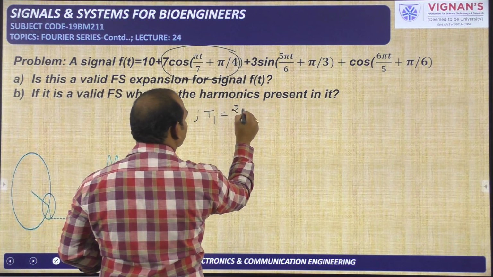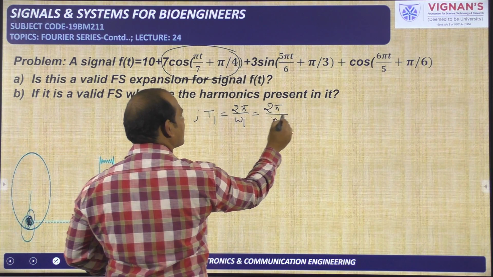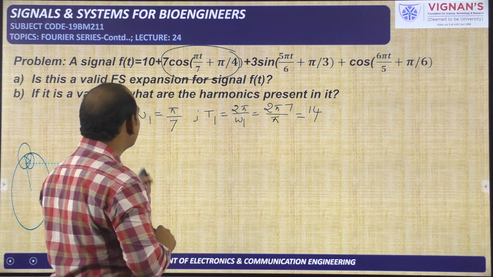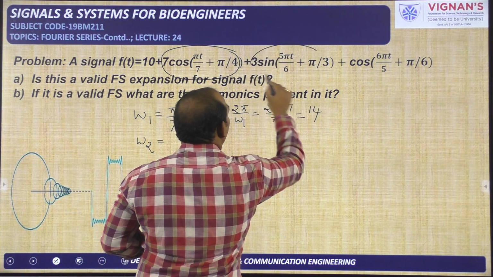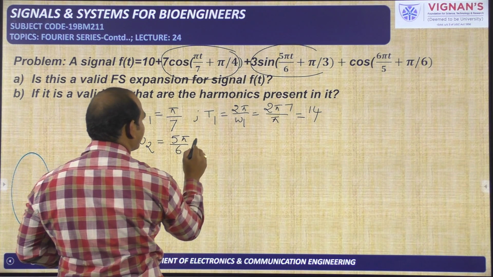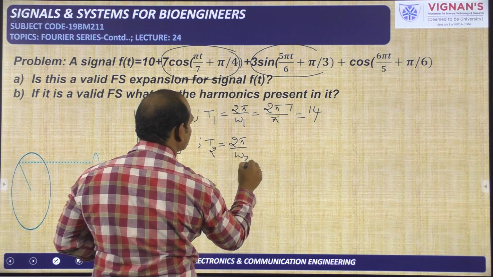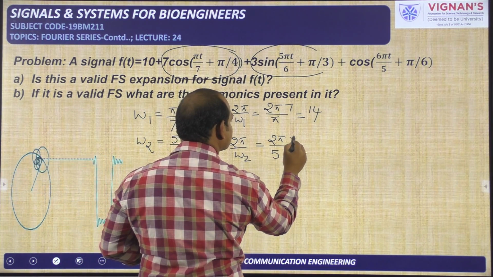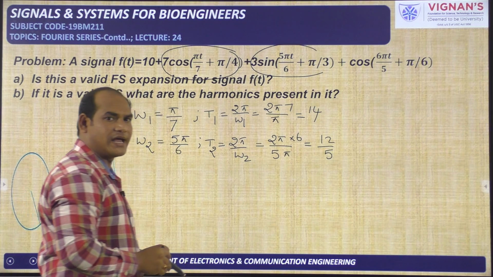So T1 is equal to 2 pi by omega 1. It is equal to 2 pi by omega 1, meaning pi by 7. So it is equal to 14. 14 is the T1. Next, omega 2 I am taking. Omega 2 is equal to, from this term I am taking now, 5 pi by 6. 5 pi by 6 is the omega 2. For this one, T2 is equal to 2 pi by omega 2. So that is equal to 2 pi by omega 2, meaning 5 pi by 6. So it is equal to 12 by 5. This is the T2 value, 12 by 5.